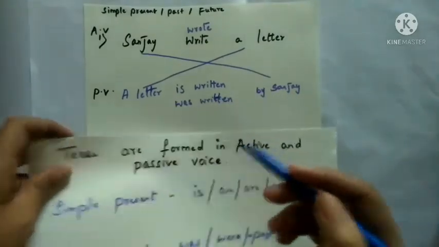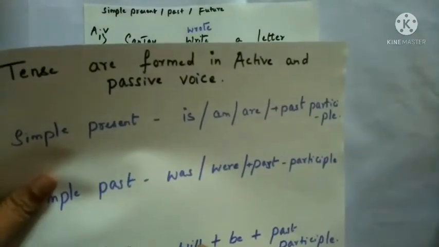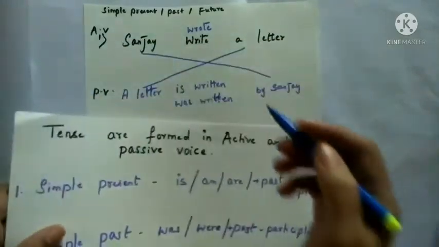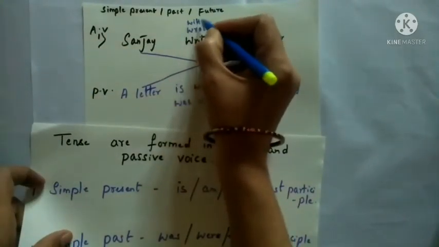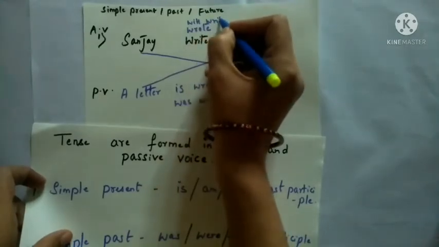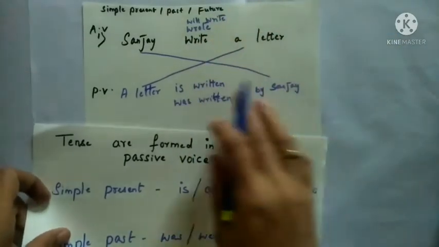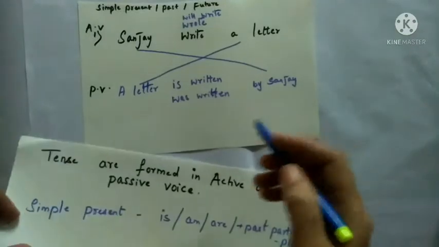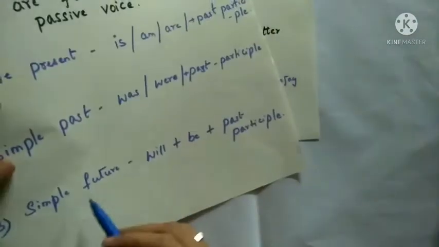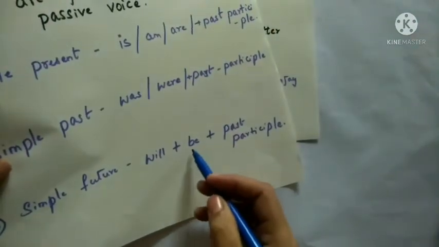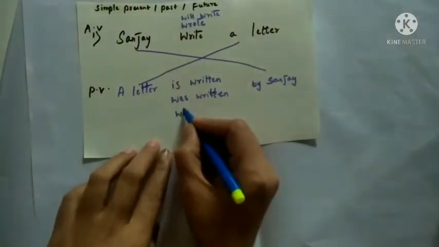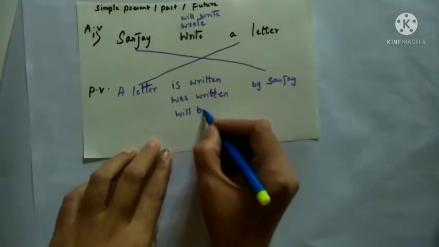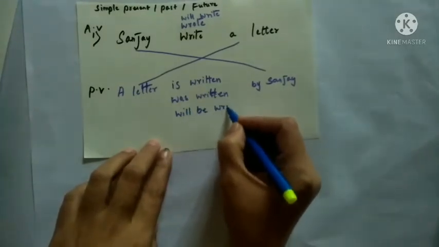So it's the same thing if we use simple future tense. What will we write here? Sanjay will write a letter. What will be your answer? Your answer in future tense: will plus be plus past participle. So what you will write here? A letter will be written